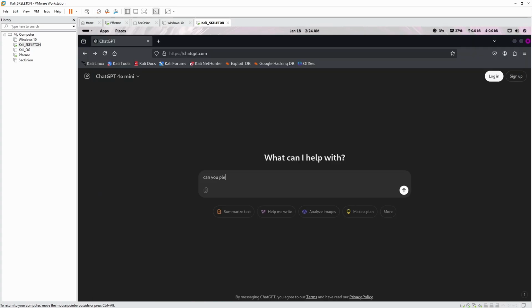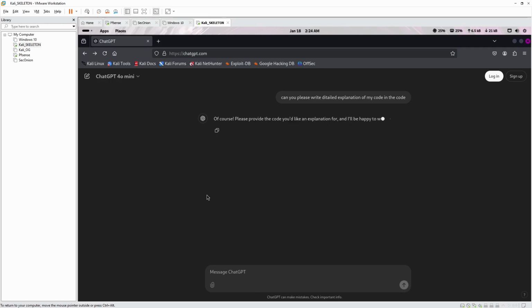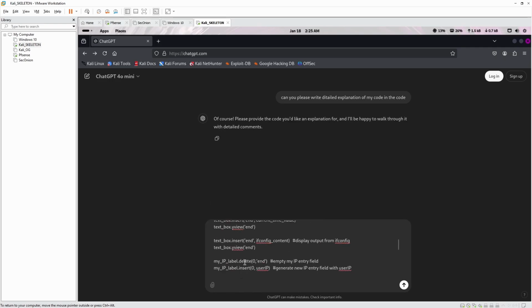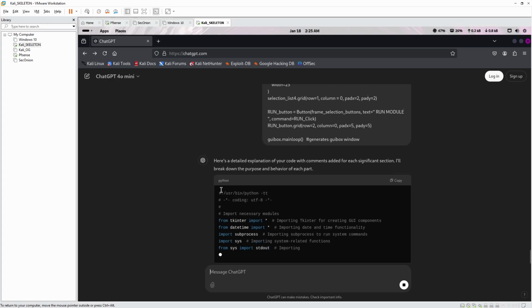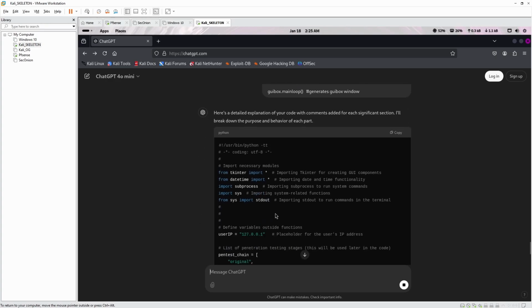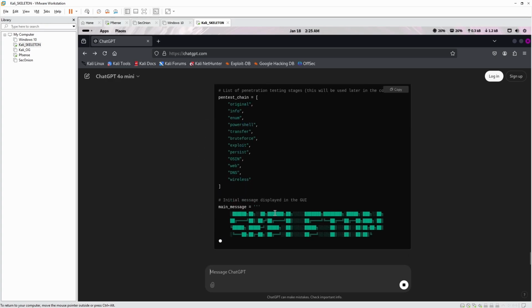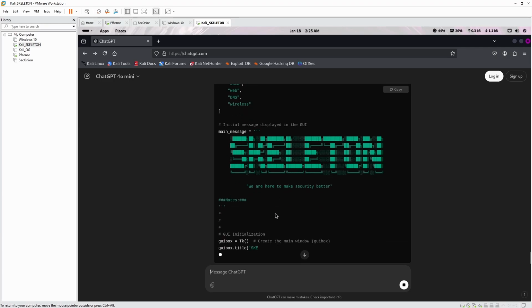Can you please write a detailed explanation of my code in the code? And put the code, skeleton, and that should explain everything. Boom, perfect. That's exactly what I want. Let it do its thing.